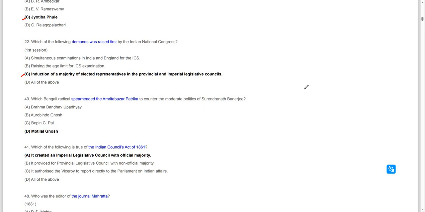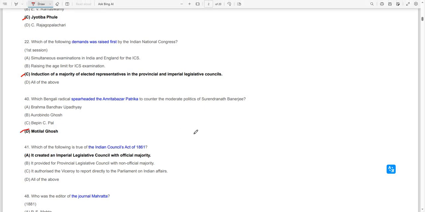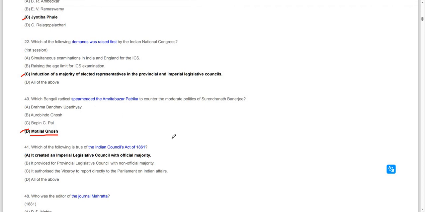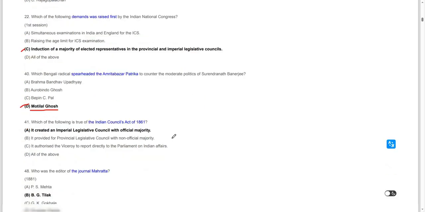Which Bengali radical spearheaded the Amrit Bazar Patrika to counter the moderate politics of Surendranath Banerjee? Motilal Ghosh is the one who did that. So Bengali radical Motilal Ghosh spearheaded the Amrit Bazar Patrika to counter the moderate politics of Surendranath Banerjee.